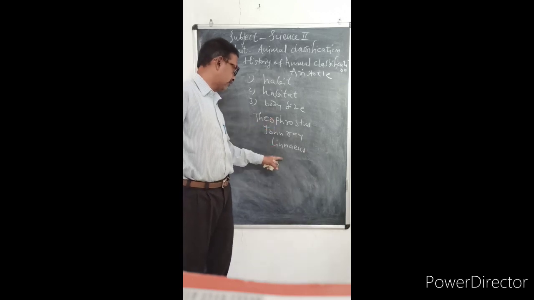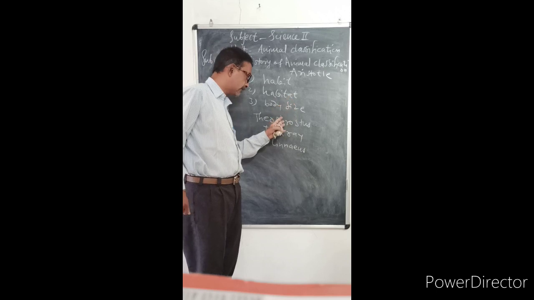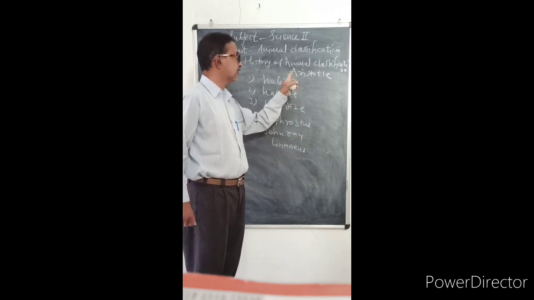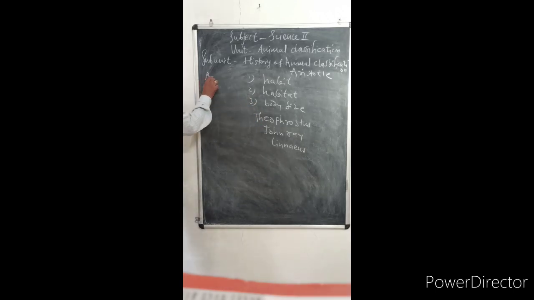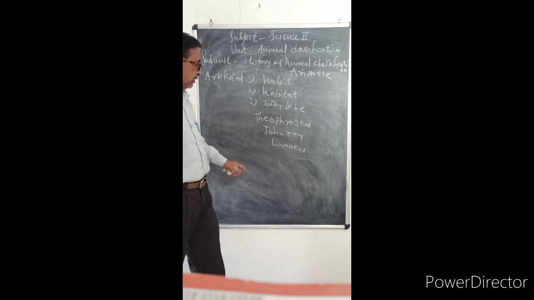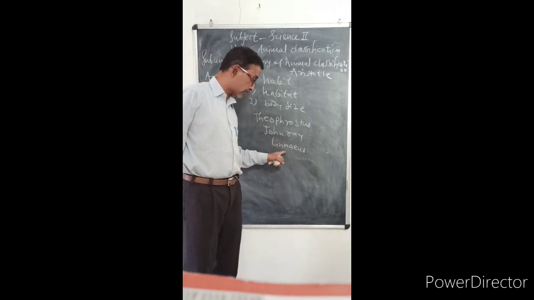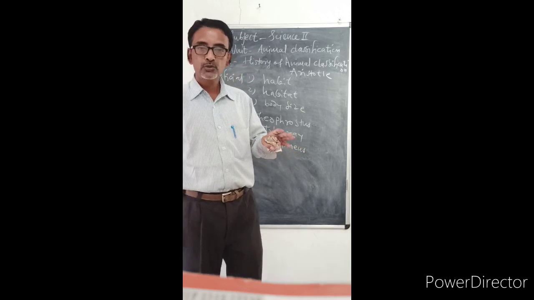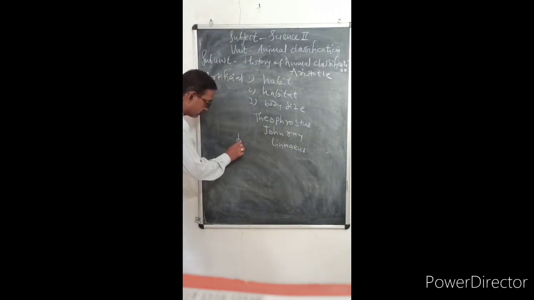So these three also classified the animals, and their classification was also called artificial classification. So Linnaeus was the scientist who started to use binomial nomenclature.